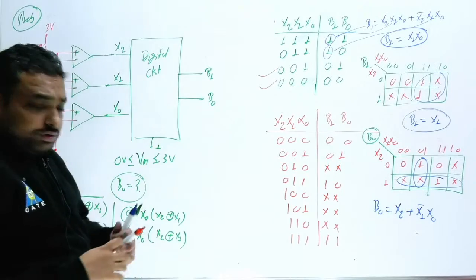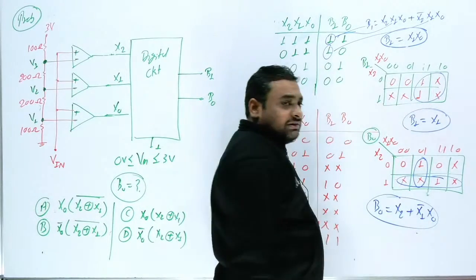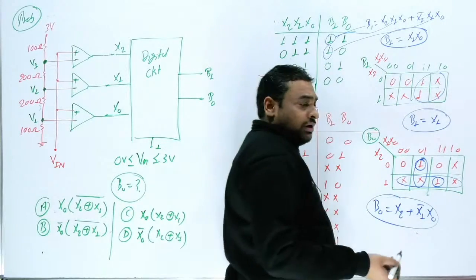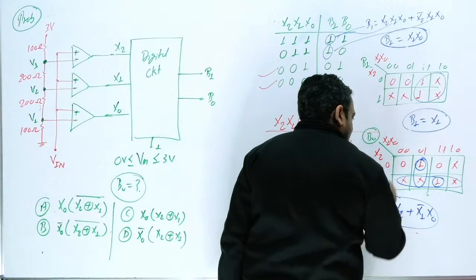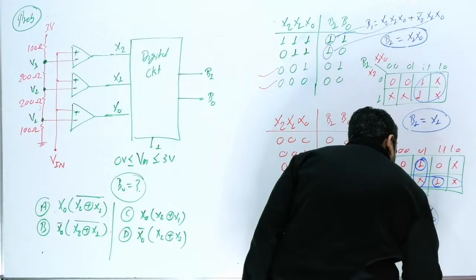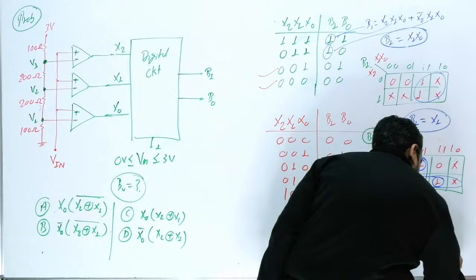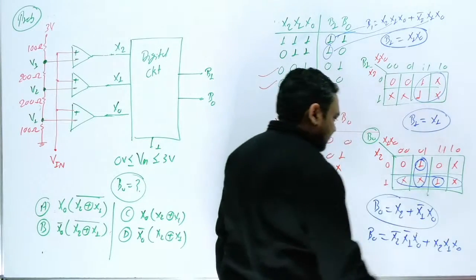Now come to the second question. Sir, this is a minimized form. If you don't want to write this minimized form, directly you can write this one, and directly you can write this one. So what will be B0 without minimized form? You can write from here, this is x2 bar, this x2 bar from here, this is x1 bar x0 plus, and this one is nothing but x2, and from here x1 x0. So which term is common here?